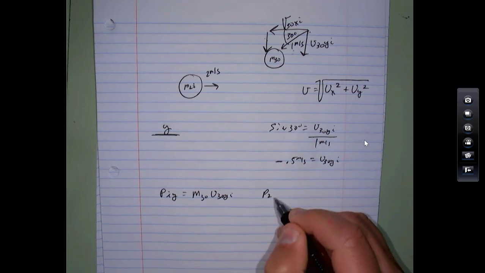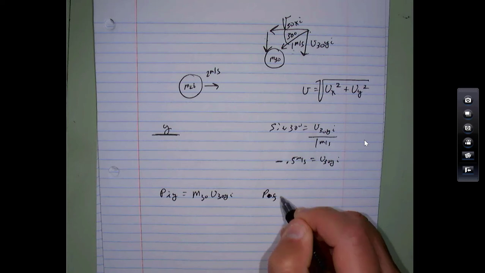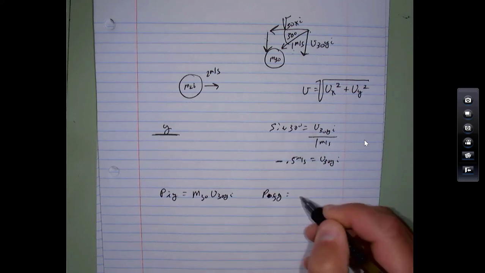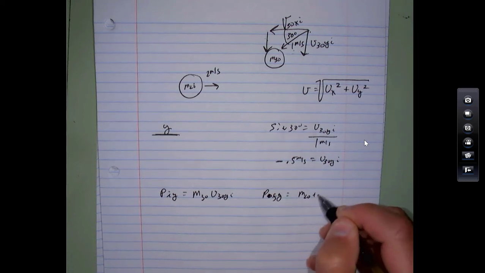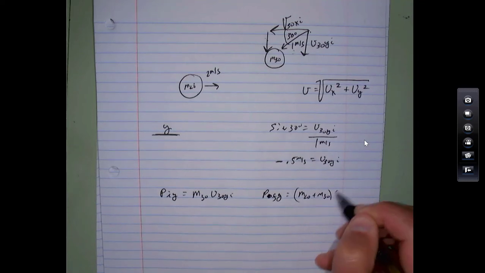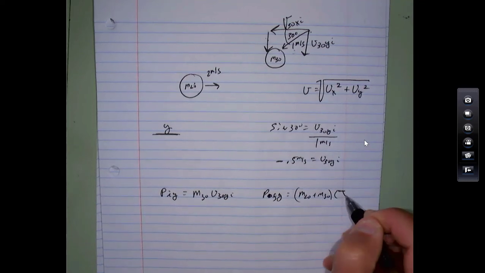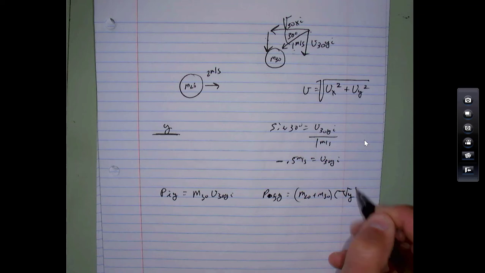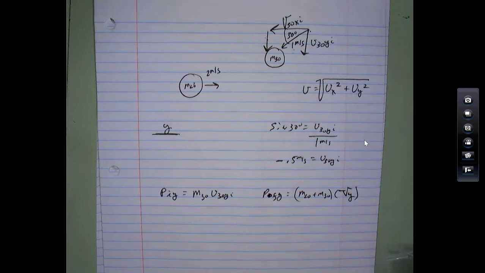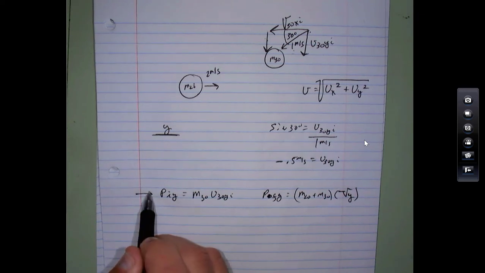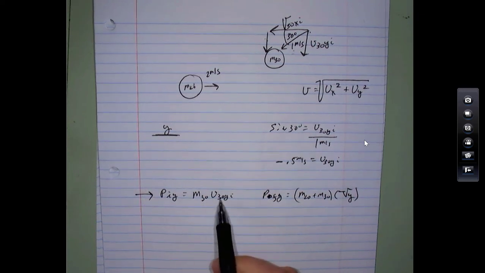The final momentum of the system in the y direction, now they're stuck together, so you have mass 20 plus mass 30, and then speed in the y direction afterwards. Okay, so the initial momentum of the system in the y direction is just contained with a 30 gram mass. And you can figure that out. We have everything that we need here.